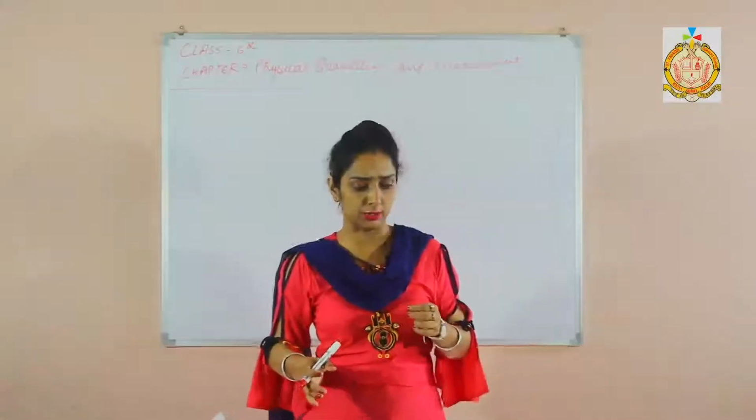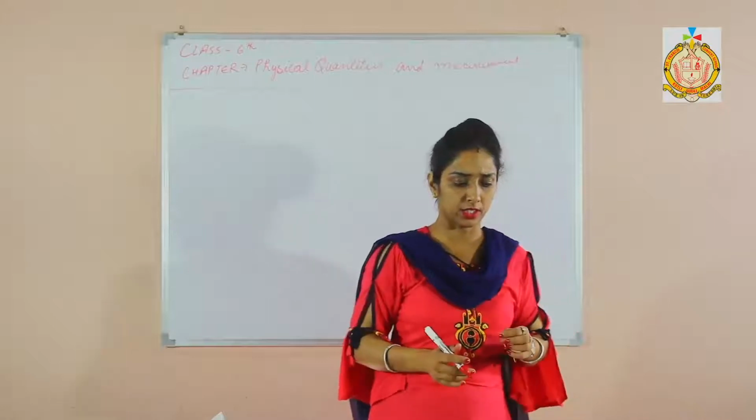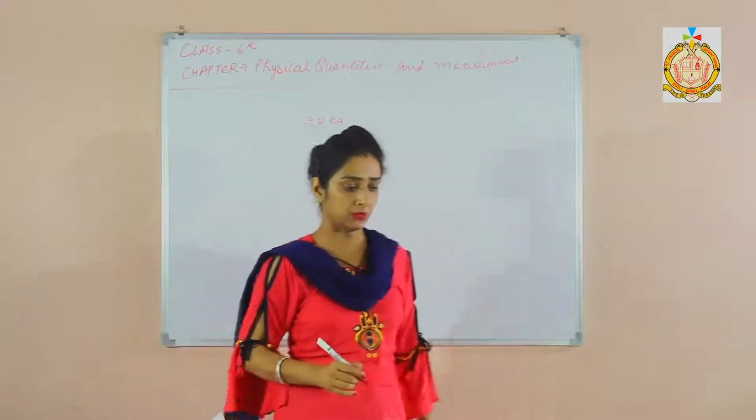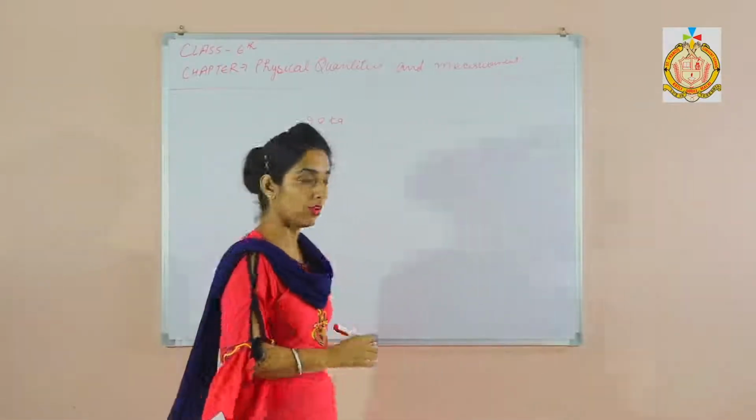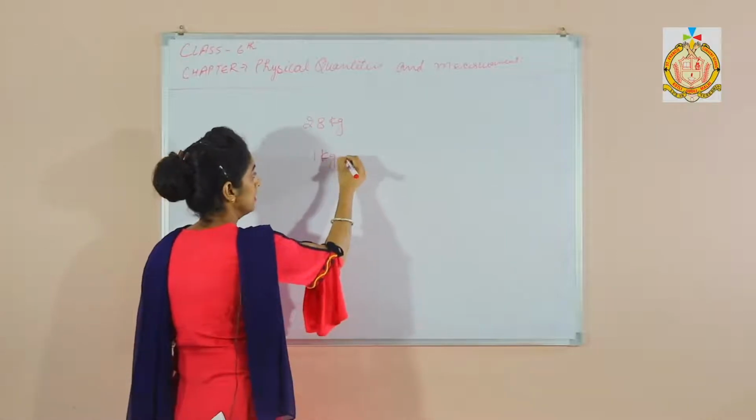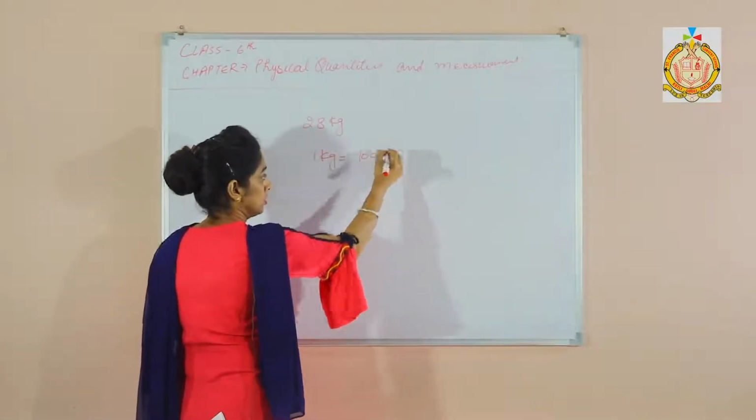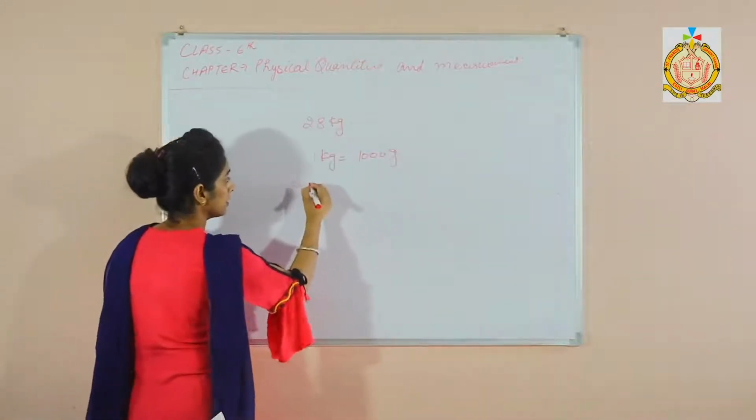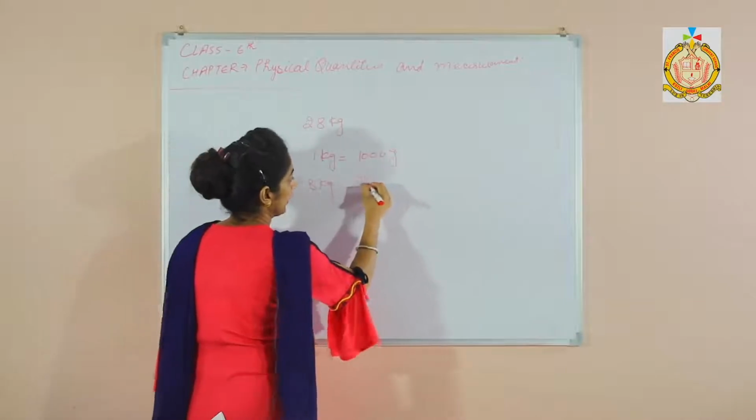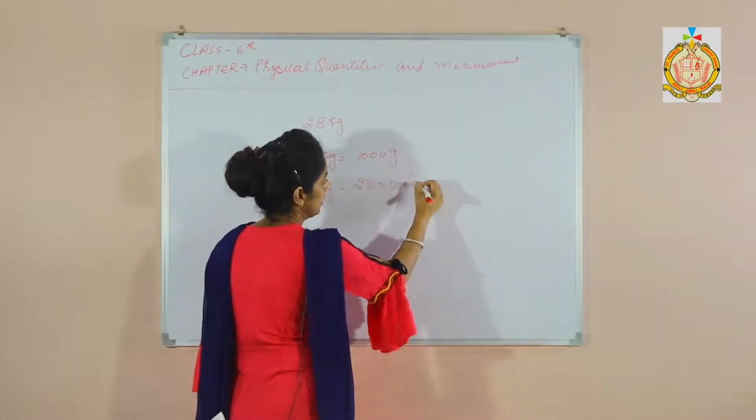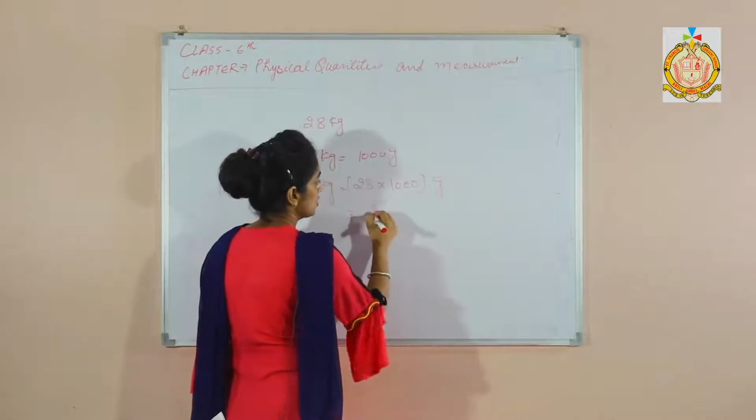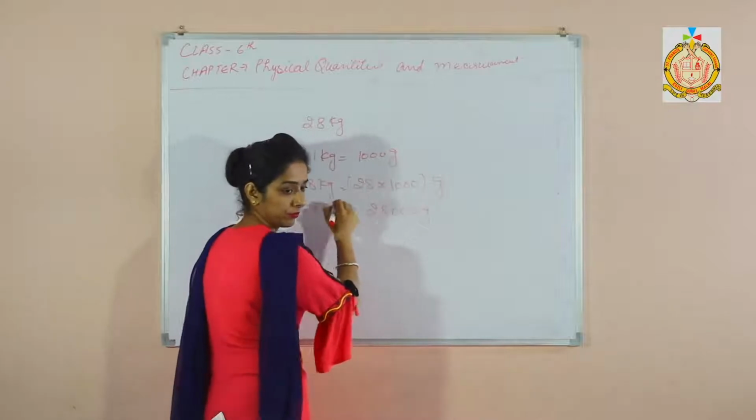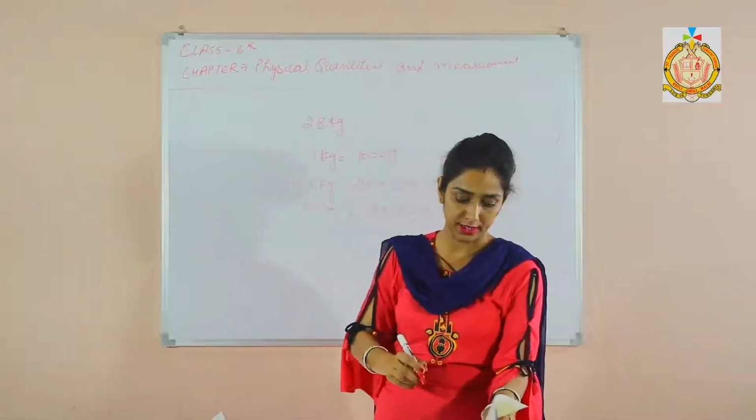Now, a little bit of questions. Convert 28 kilogram into gram. First of all, 1 kilogram is equal to 1000 gram, right? And 28 kilogram is equal to 28 multiplied by 1000 gram, which is 28,000 gram. That is your answer. Is that clear?